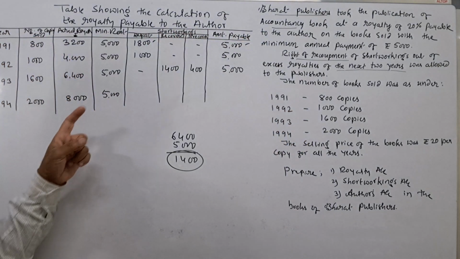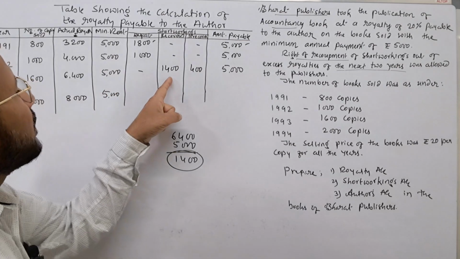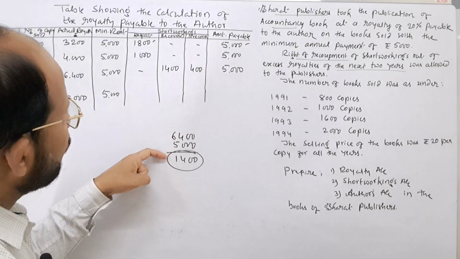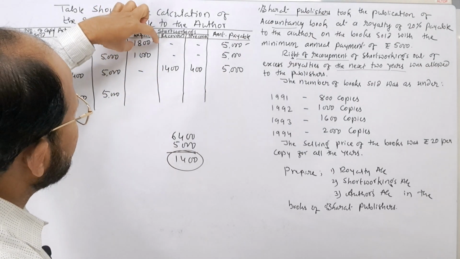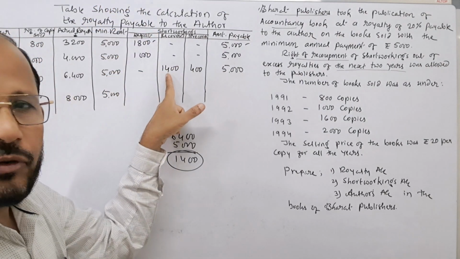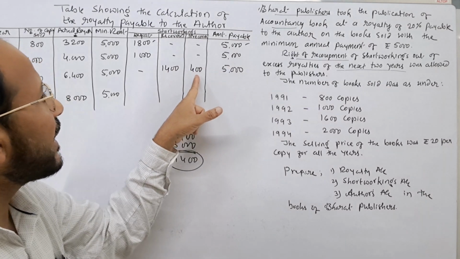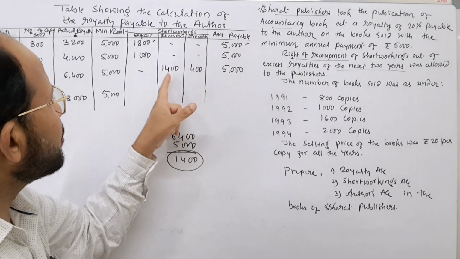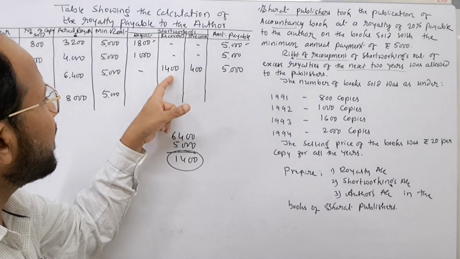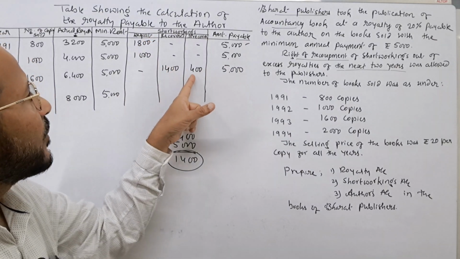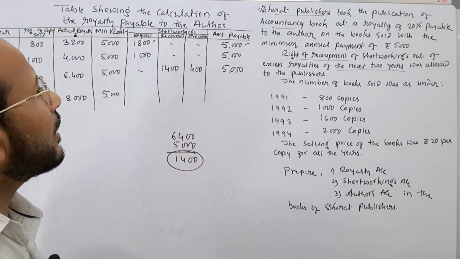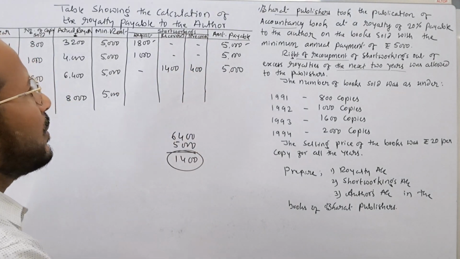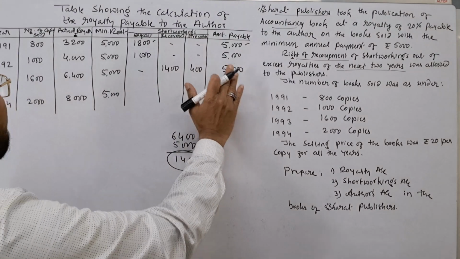Okay, in the third year, the actual amount recovered was how much? 1400, and whatever irrecovered amount is there, out of 1800 we recovered 1400 and 400 is irrecovered because this is the last year to recover the short workings of the first year. Because of that reason, we have to show rupees 400 in the irrecovery column, and amount payable to the author is rupees how much? 5000.